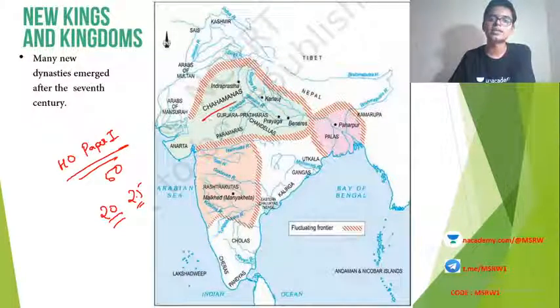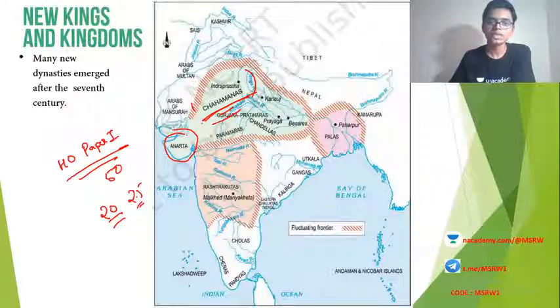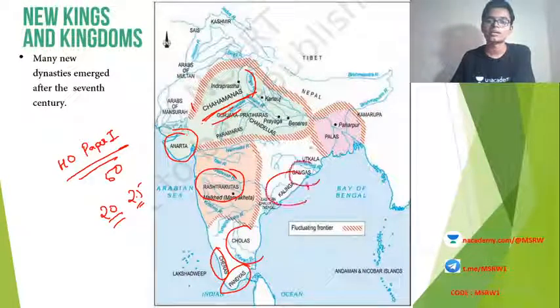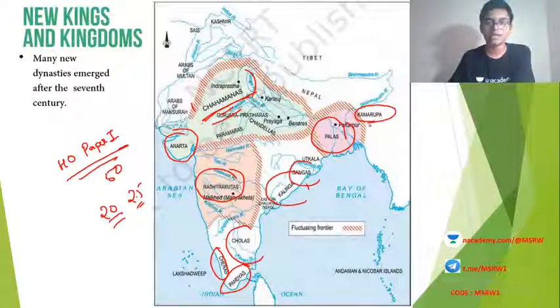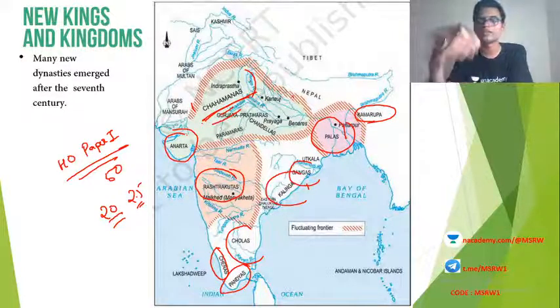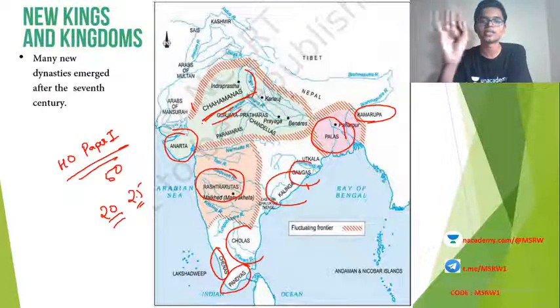For example, Chahamanas ruled over this northwestern area. Then Anartha in the Gujarat area, Rashtrakutas southwest, Cheras again Kerala region, Malabar region, Pandyas towards the Tamil Nadu region, Cholas central part of Tamil Nadu and some part of Andhra. Kalinga and Gangas, the Orissa region, Palas, West Bengal, Kamarupa, Assam region. So you have to be able to identify which dynasty ruled over which place. At least, some kind of idea should be there.